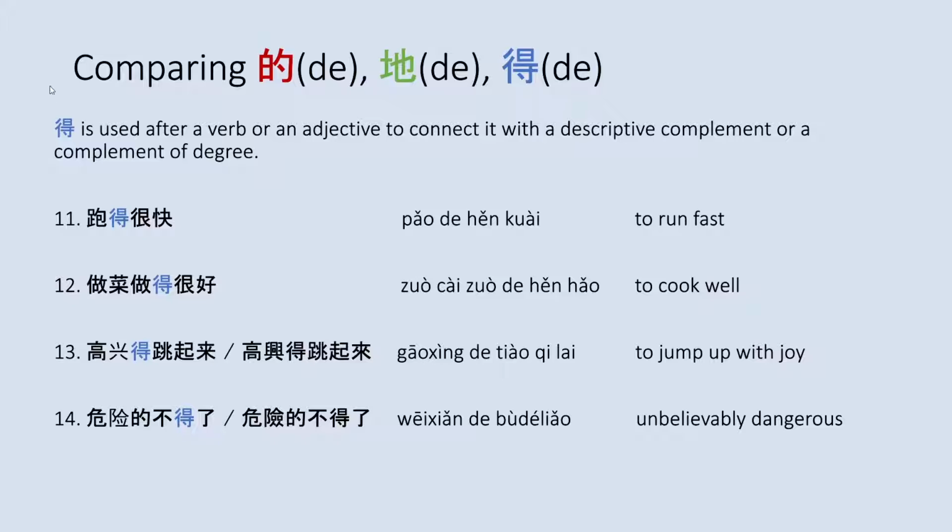The third and last the is used after a verb or an adjective to connect it with a descriptive complement or a complement of degree. And you can see this in example 11, 跑得很快, to run fast. Example 12, 做菜做得很好, to cook well. Example 13, 高兴地跳起来, to jump up with joy. And example 14, 危险得不得了, unbelievably dangerous.